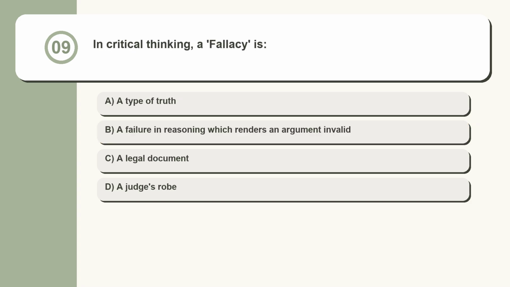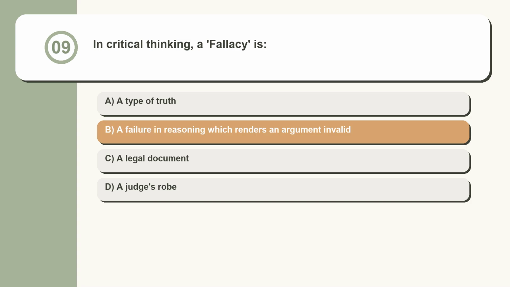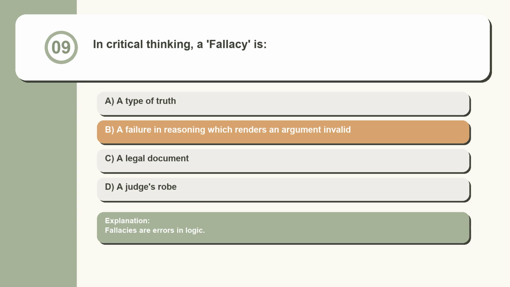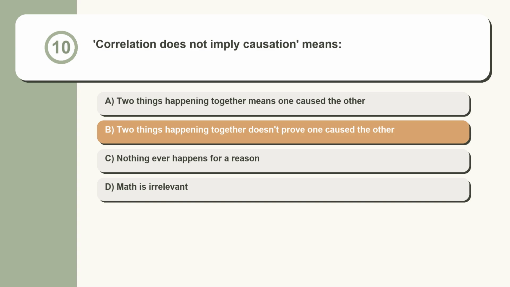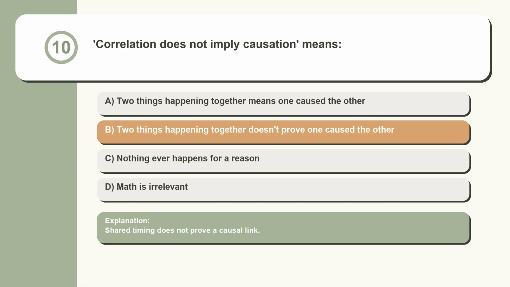Question 9. In critical thinking, a fallacy is a type of truth, a failure in reasoning which renders an argument invalid, a legal document, a judge's robe. Fallacies are errors in logic. Question 10. Correlation does not imply causation means two things happening together means one caused the other. Two things happening together doesn't prove one caused the other. Nothing ever happens for a reason. Math is irrelevant. Shared timing does not prove a causal link.